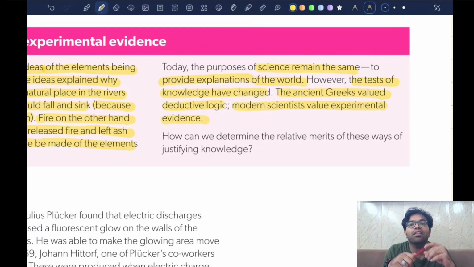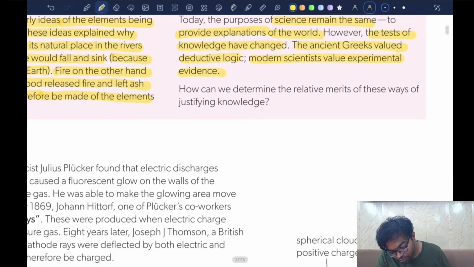An experimental physicist's job is to create experiments that allow science to actually test these theories. That is what they mean by experimentation. Experimental evidence is very important to analyze the various theories in physics. How can we determine the relative merits of these ways of justifying knowledge?